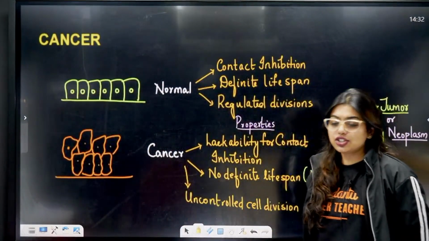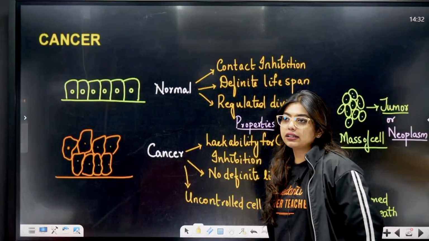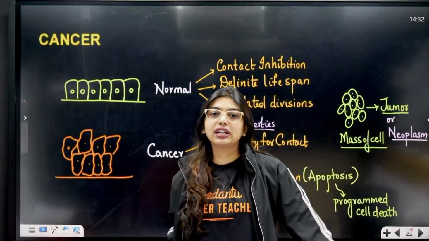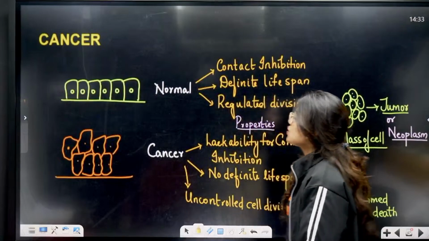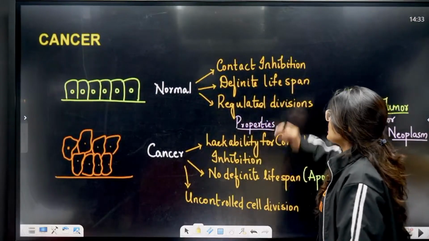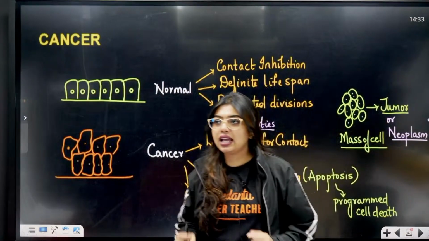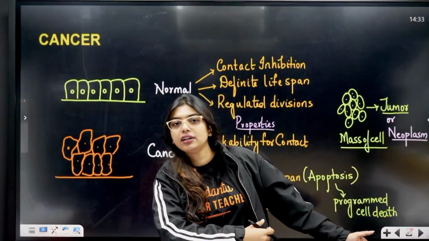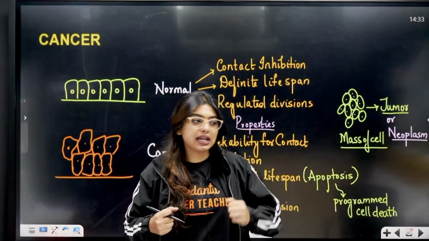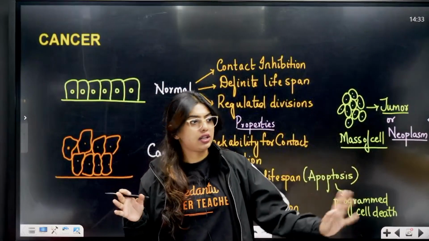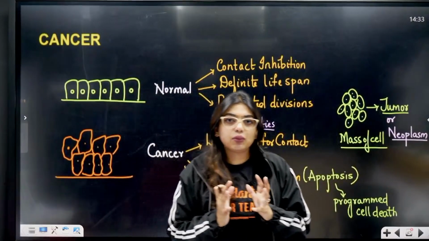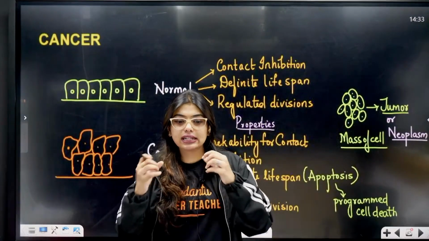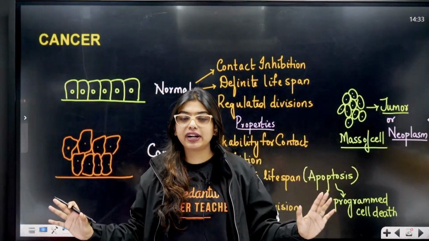Cancer. Cancer also is a problematic disease. Why? Because we do not have a one-stop solution for it. So here also, students, normal cells have contact inhibition. Let's say I am here, Yashu is here. Yashu comes and hits me and I will tell Yashu, stop dividing. Yashu will be like, okay, I will stop dividing. That means when one cell and another cell come in contact and touch, they know that, okay, I have to stop dividing here.